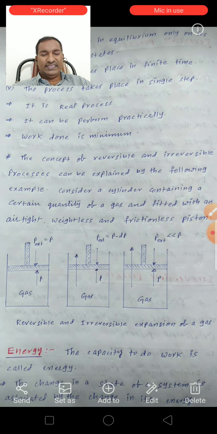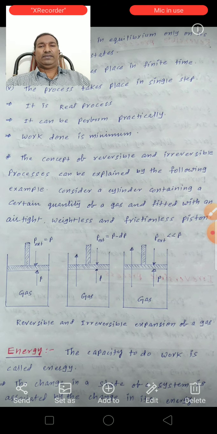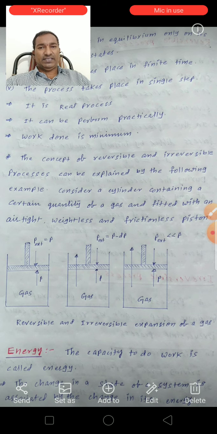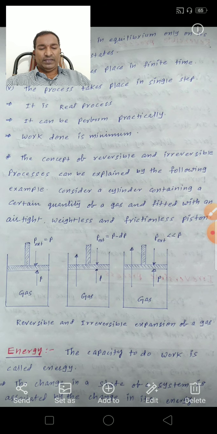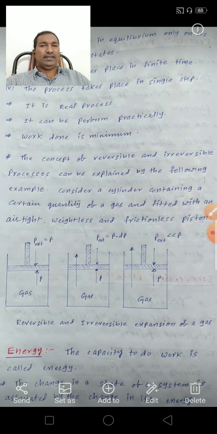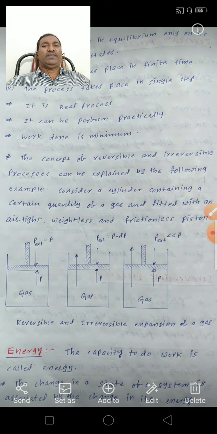The change in the state of a system is associated with a change in its energy. Without consuming or utilizing energy, the system can't change from one state to another.